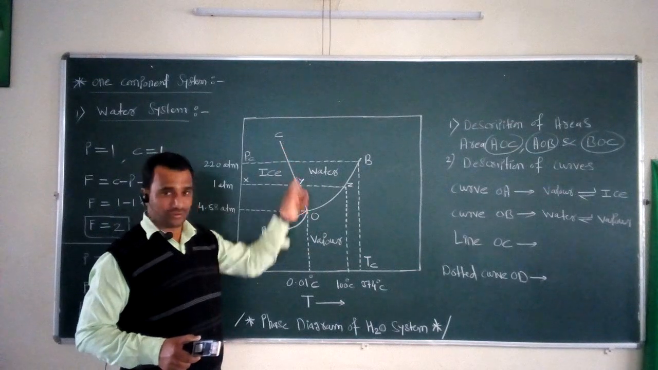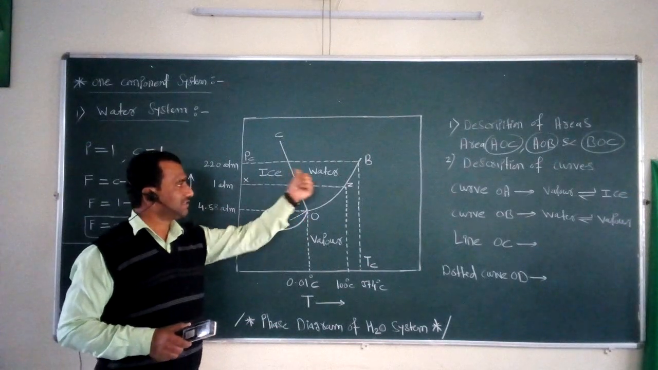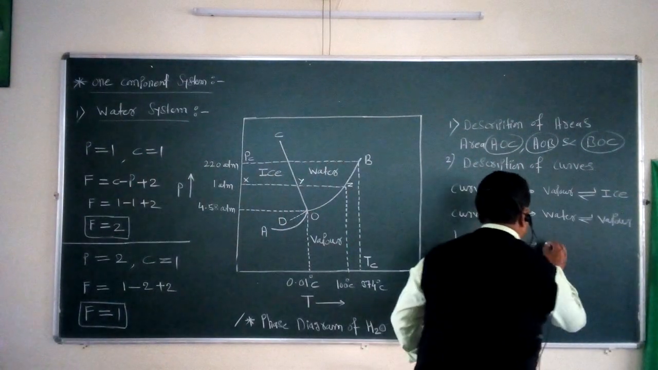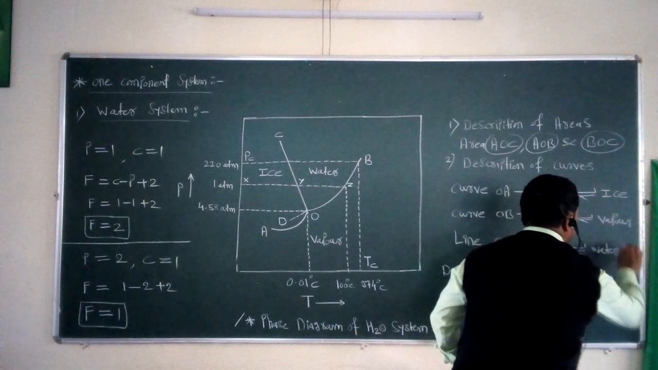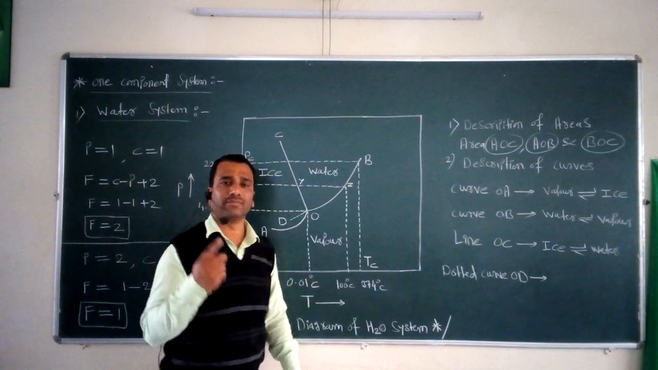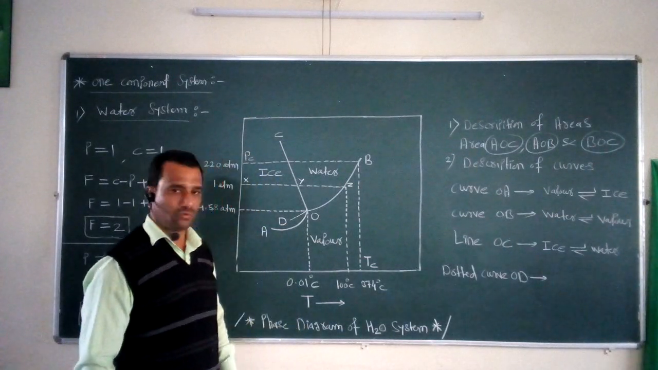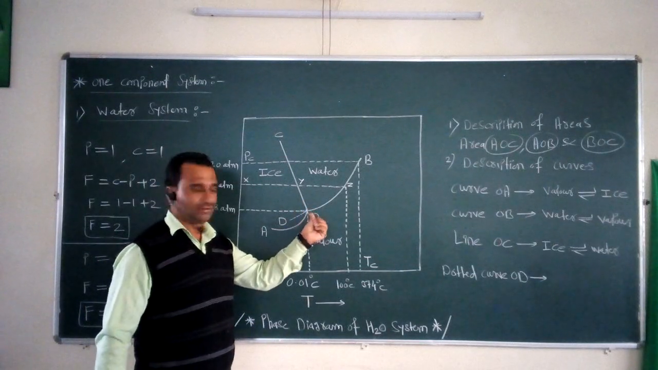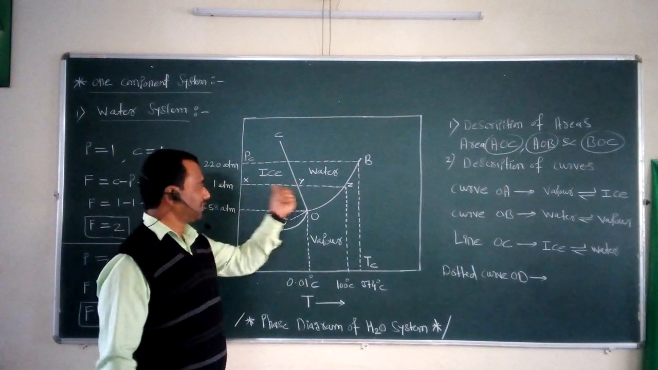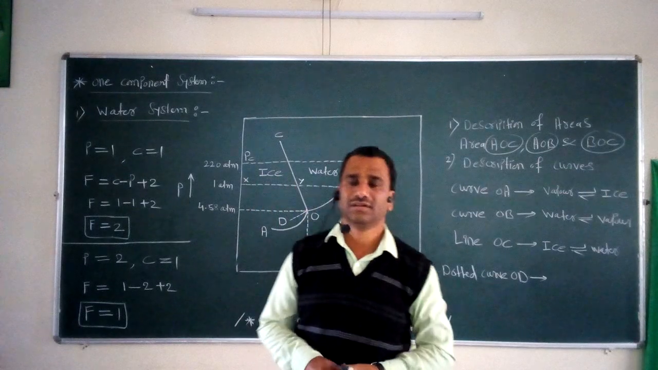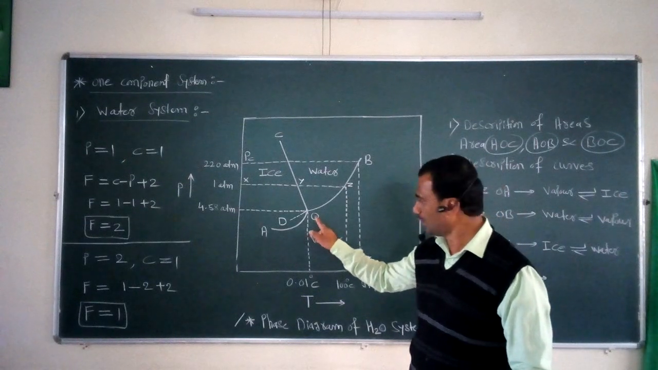Now if we consider the third curve, curve OC, along this line OC the two different phases of water are in equilibrium: ice is in equilibrium with the water. Again the number of phases is equal to 2 and the number of components is equal to 1, and that's why the degrees of freedom for this system is equal to 1. So the system along this curve OC is called the monovariant system. We require either pressure or temperature for the complete description of the system. And the last curve present is the dotted curve OD.